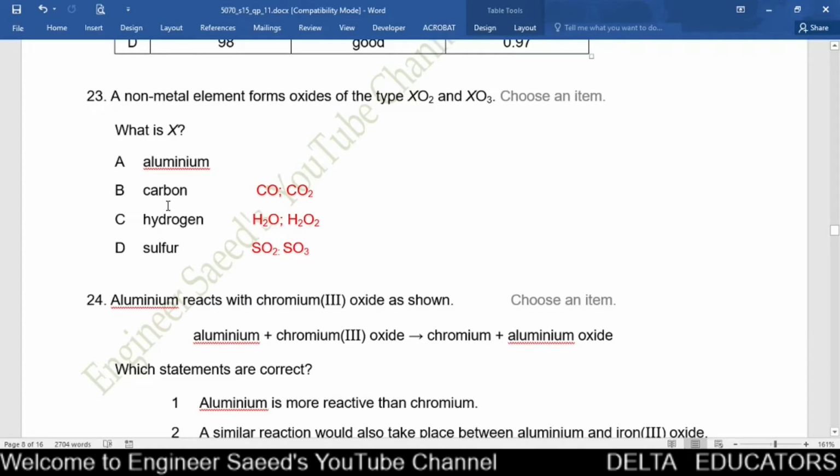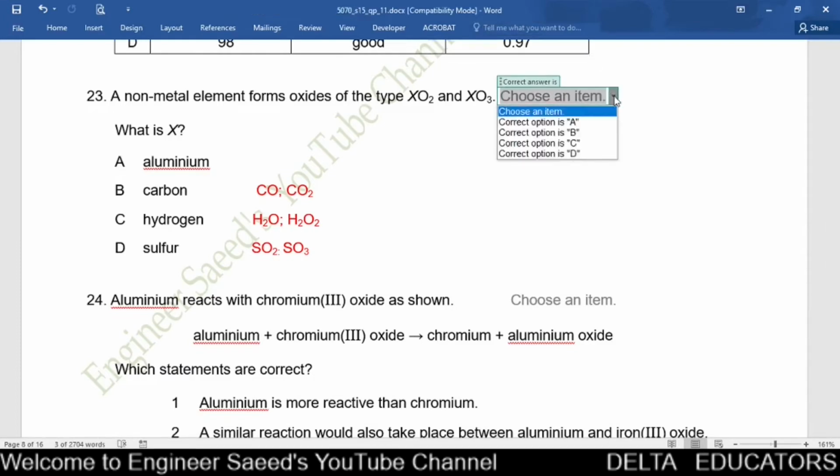In C it is given hydrogen. Hydrogen forms two oxides, that is H2O and H2O2, that is hydrogen peroxide. So C is also incorrect. The correct option is option D. It is sulfur. Sulfur forms SO2 and SO3, that is in the same ratio as XO2 and XO3. So the element is sulfur, and the correct option is option D.